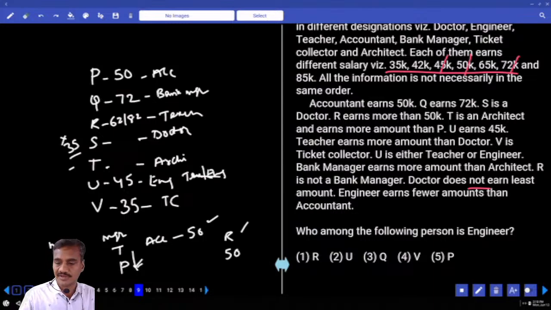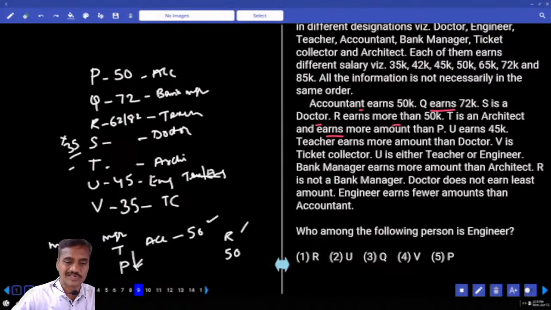Then TC is 35. Then any other information? Q earns 72, S is a doctor, and R earns more than 50. T is an architect and earns more than P. As T is more than P, P is 50. More than T, and so what is the amount we have? Leftover amount.